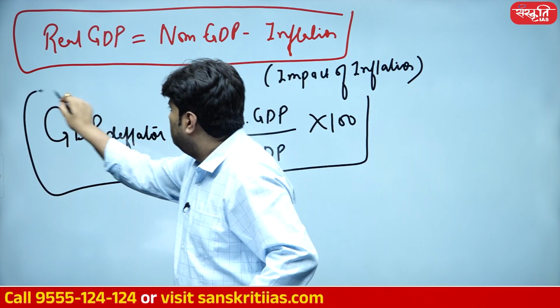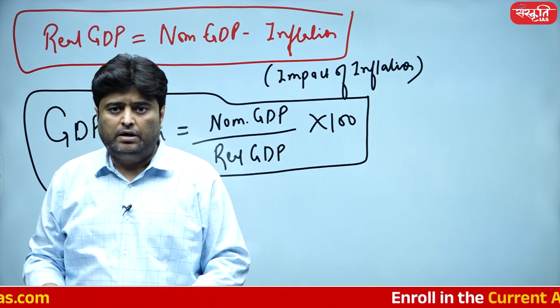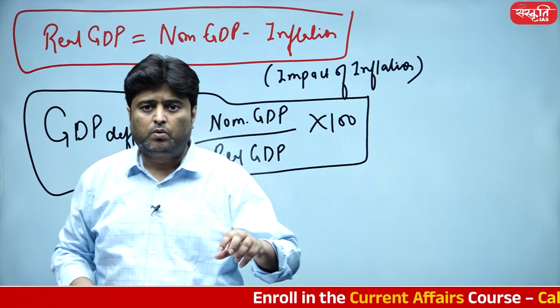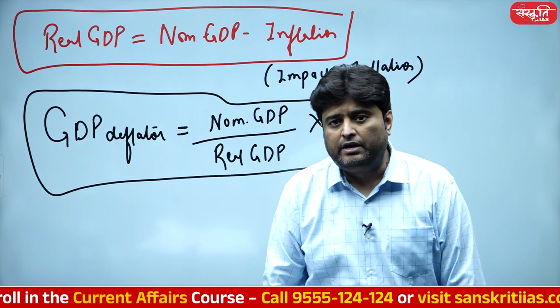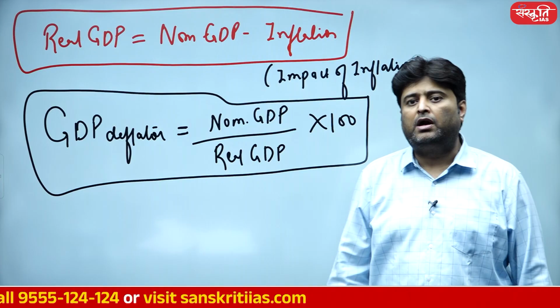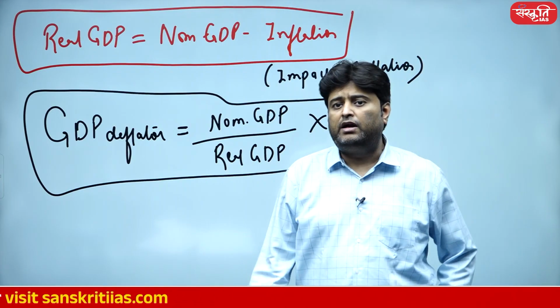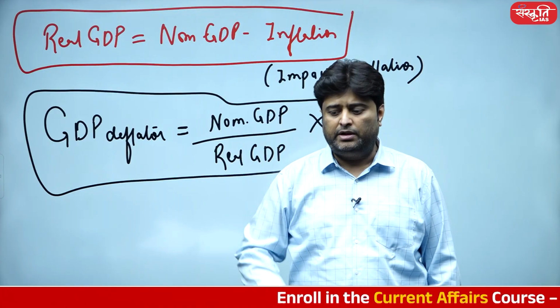into 100. Now, whenever you are going to apply the GDP deflator, it will do wonders for you, because it is going to deflate the impact of inflation, and once it deflates the impact of inflation, your actual change in production is going to be there.